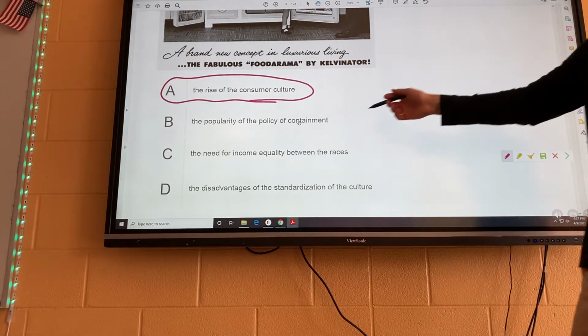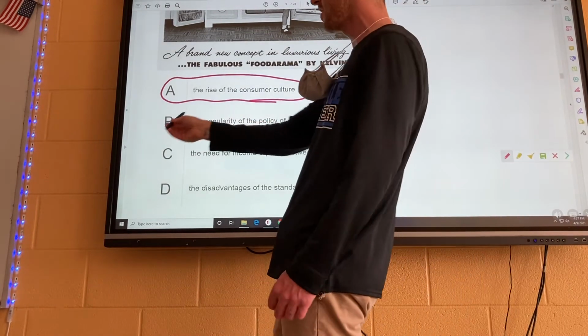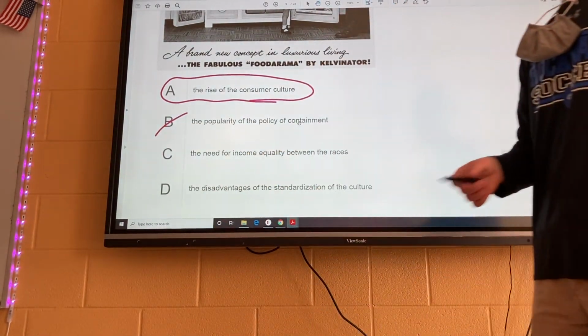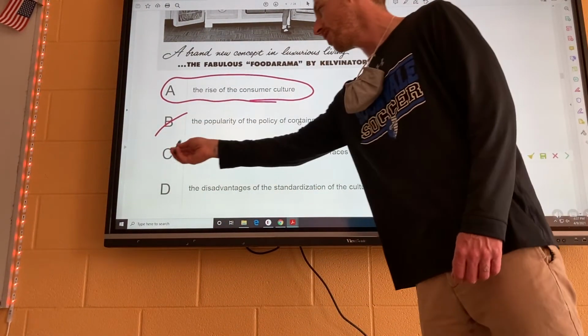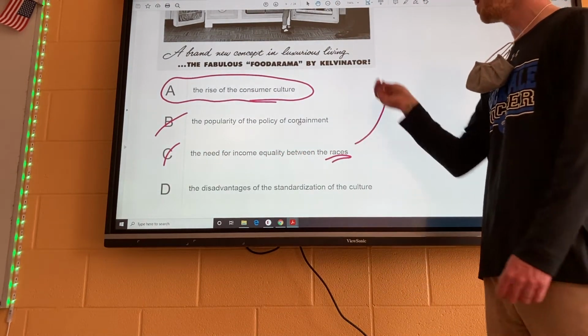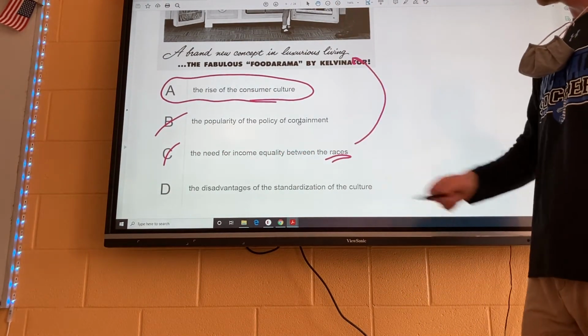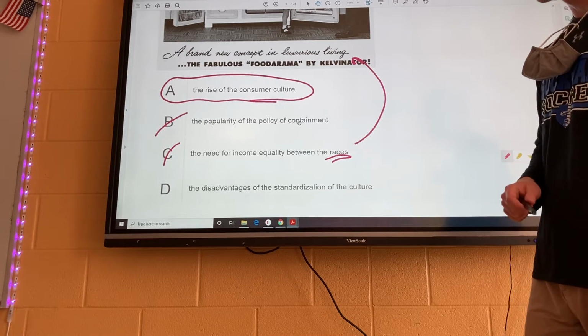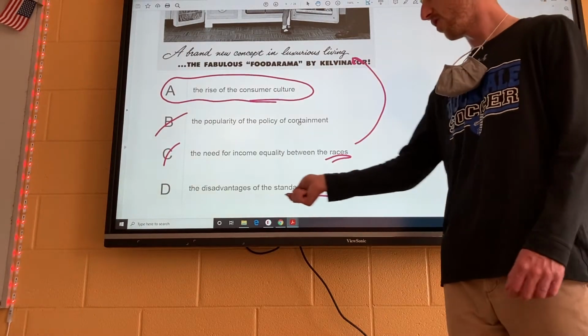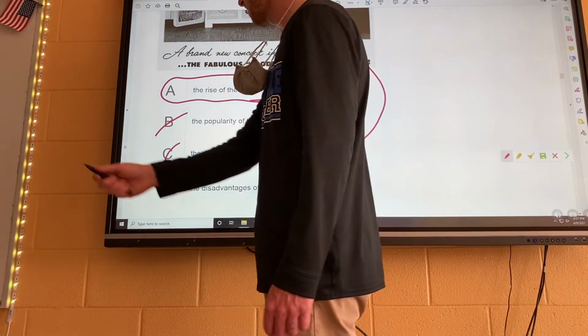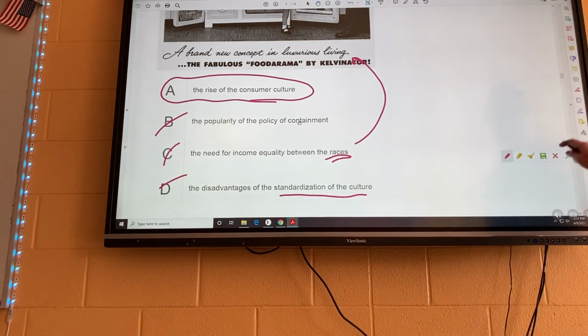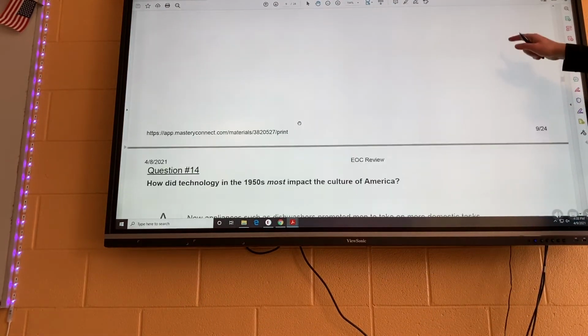This has nothing to do with the policy of containment, so it's definitely not going to be that one. C, the need for income equality has nothing to do with that, and also it only shows one race in this, so it's not that one. Or D, the advantages of the standardization of culture. It really didn't have anything to do with culture at all or standardization of it, so it's not that one. So A, consumer culture. Very good, rocking and rolling.